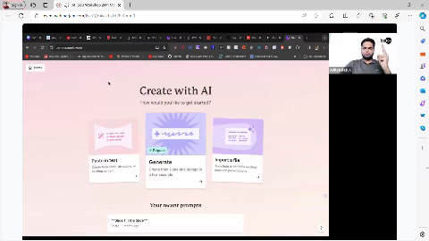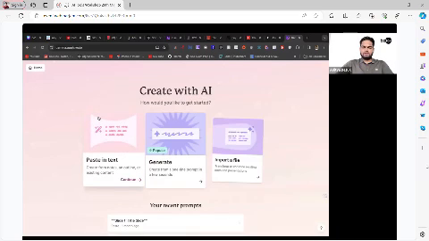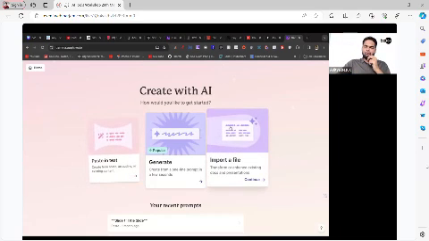Step number two is going to be like this. Here you can create your presentation in three ways, and all three ways are absolutely awesome. Let's say you have generated your text from ChatGPT, or you have text with you. You have created that outline, and you just want the designing part done by Gamma. You can select option number one, which is paste in text. Once you select this option and paste your text, it is going to create a presentation around your text.